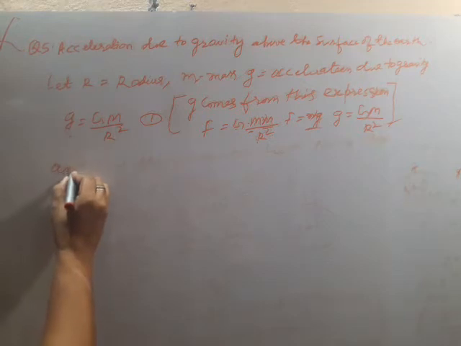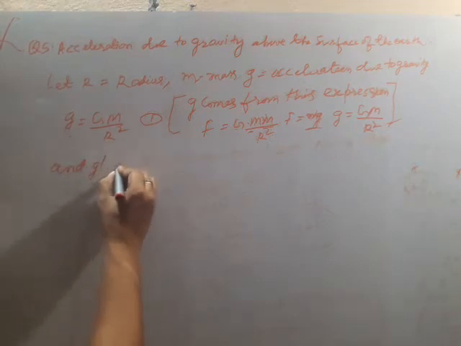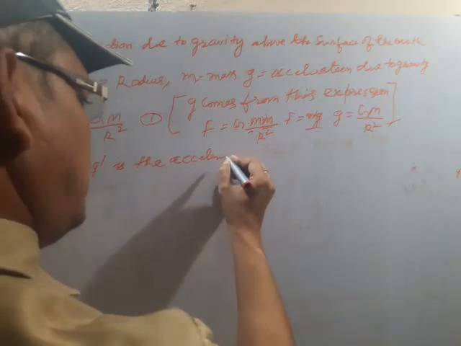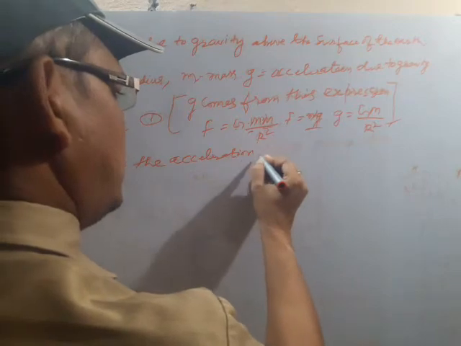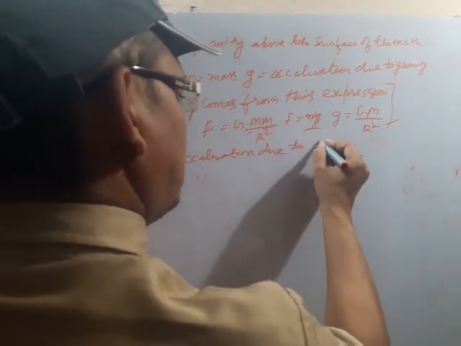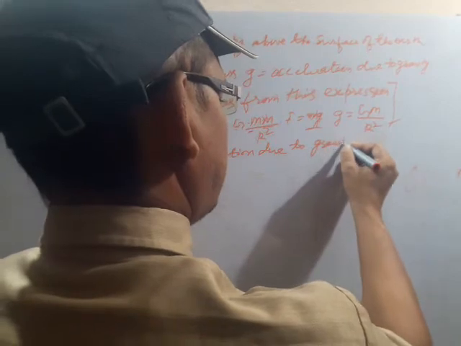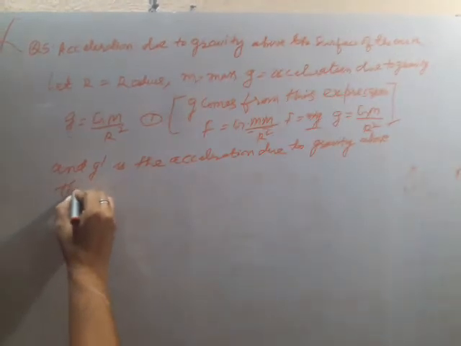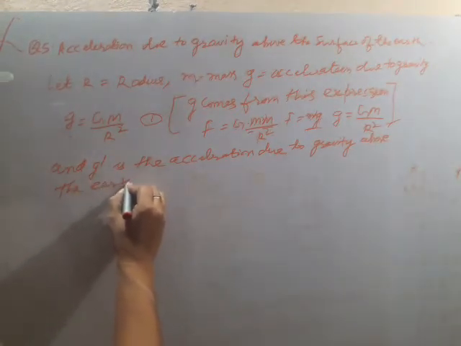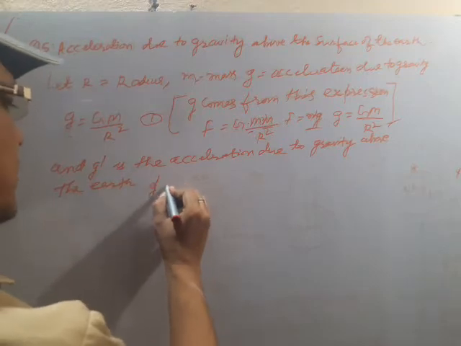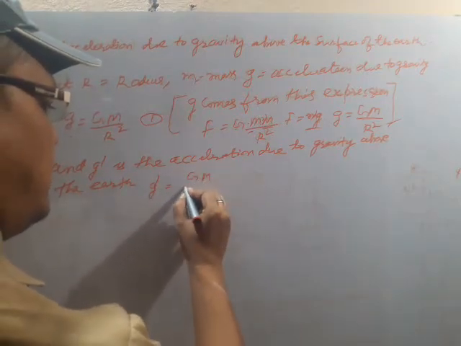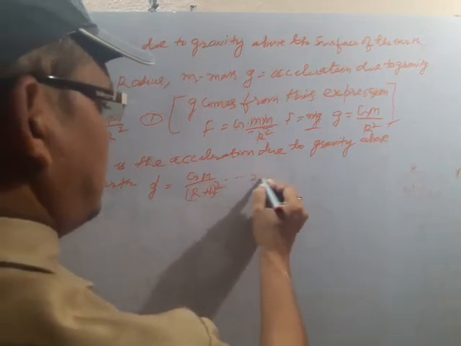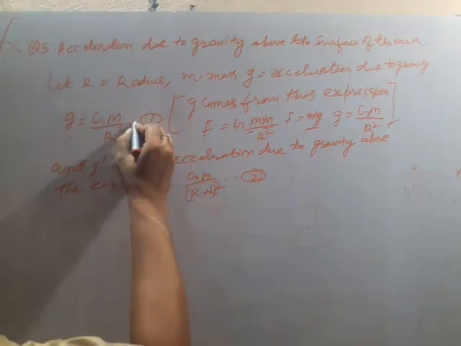Now g dash is the acceleration due to gravity above the surface of the earth. It means g dash is equal to GM by r plus h whole square. That is equation 2. Here I have written equation first.